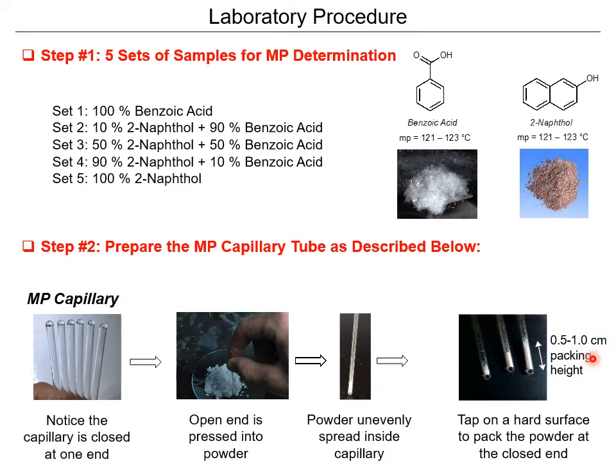You want to think about why you want that. Well, it's because you want to evenly spread out the mixture, so that when it gets heated, the heat can traverse the solid evenly, so that not only one side gets liquefied. You want the whole area of the tube that contains the solid to start becoming melted quickly and evenly, of course.